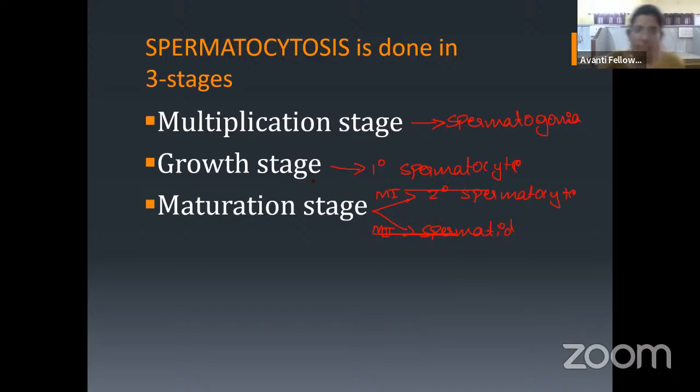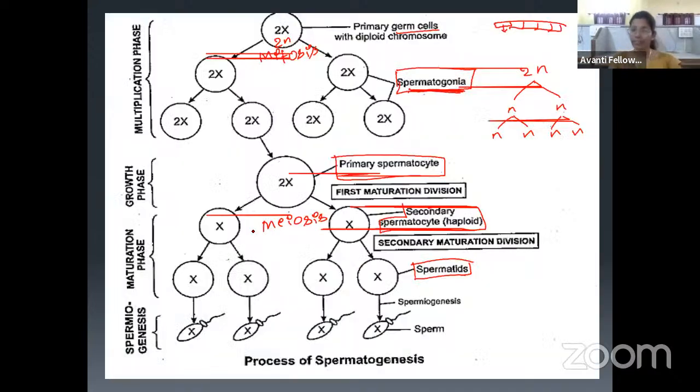Now we have one more step in spermatogenesis. That step is called spermiogenesis. Spermiogenesis is nothing but the spermatids converting into sperm ultimately. What is going to happen here is that the spermatid, which has all cell organelles as they are, changes some of its organelles when converting into a sperm, and ultimately the sperm will attain functionality and motility.